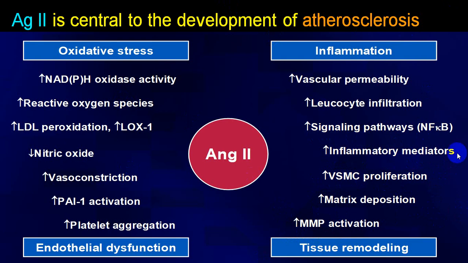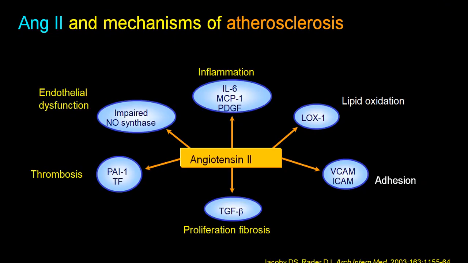These are many pathways, and they will produce increased oxidative stress, increased inflammation, tissue remodeling, and endothelial dysfunction. All this will accelerate atherosclerosis, and finally it will produce ischemic heart disease as well as cerebrovascular disorders.